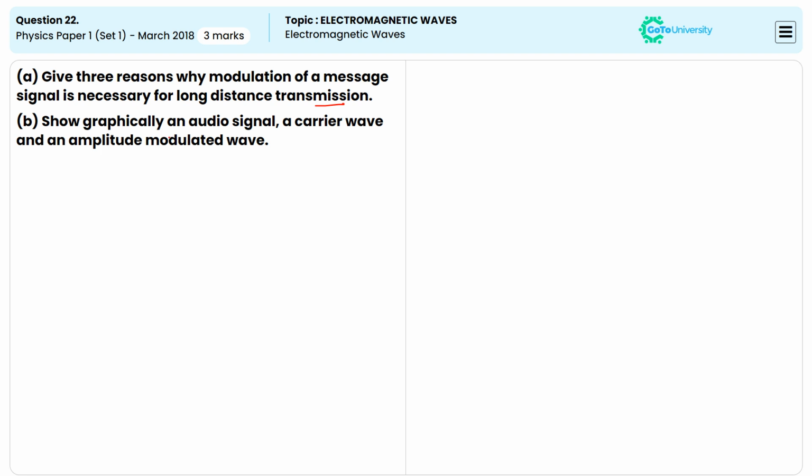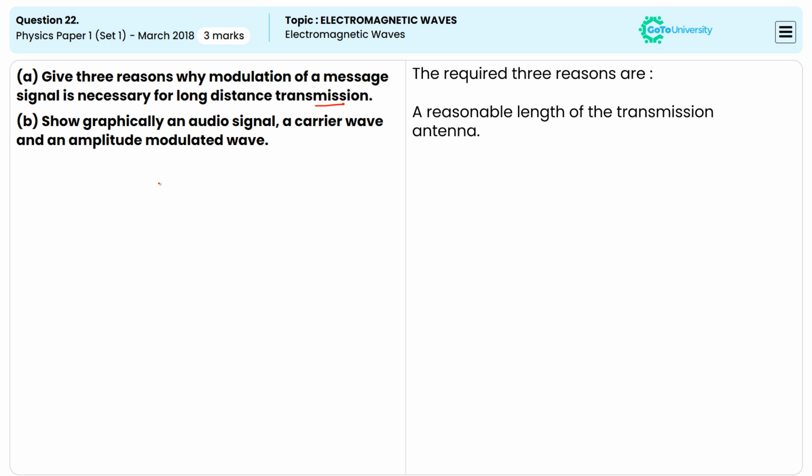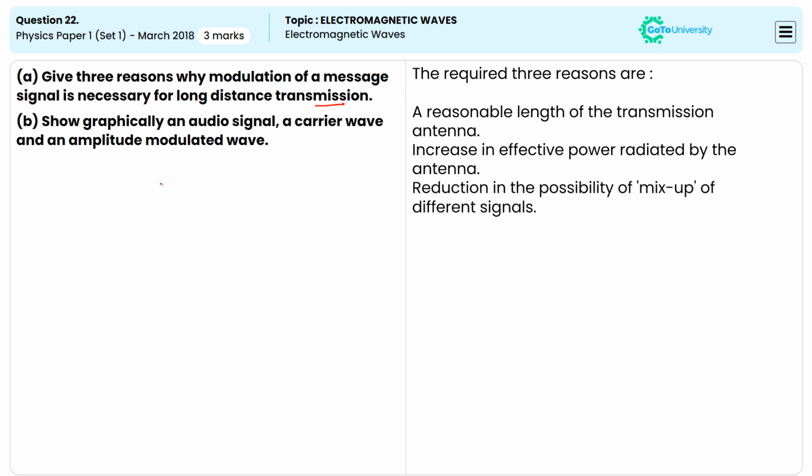The first part of the question: the reasons why the modulation of a message signal is necessary for long distance transmission. Some of the reasons are here. The first reason is a reasonable length of the transmission antenna. And the second one, increase in effective power radiated by the antenna. And reduction in the possibility of mix-up of different signals. For these reasons, modulation of a message signal is necessary for long distance transmission.